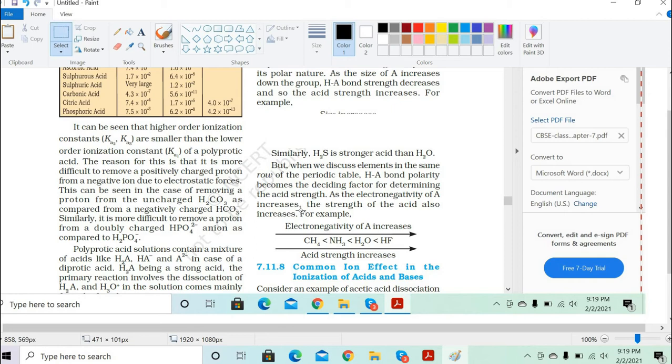For example, when you go across the period, electronegativity increases. So the acid strength also increases when you go across the period. Clear?